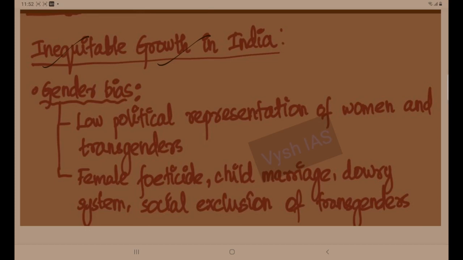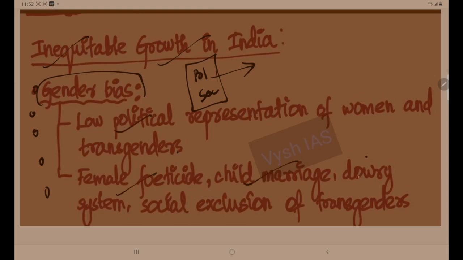Then you can write in point manner. Whenever you are giving points, you can take different approaches, like political factors, social factors. That is one approach. The other approach is the one I have given here. The first point is gender bias. What about the gender bias? Low political representation of women and transgenders. Then female feticide, child marriage, dowry system, social exclusion of transgenders.